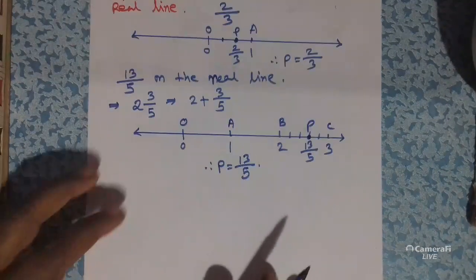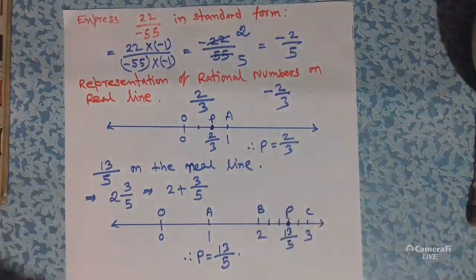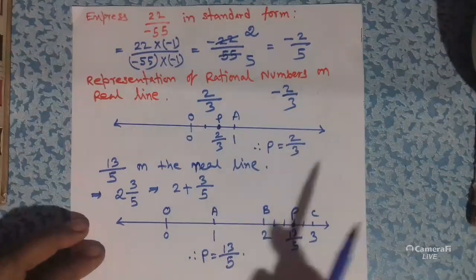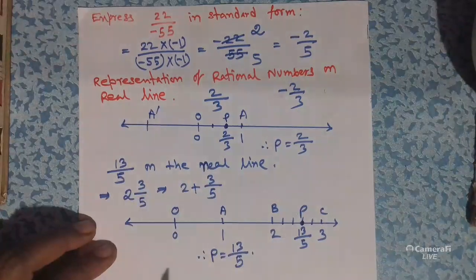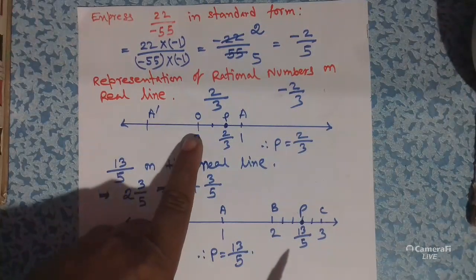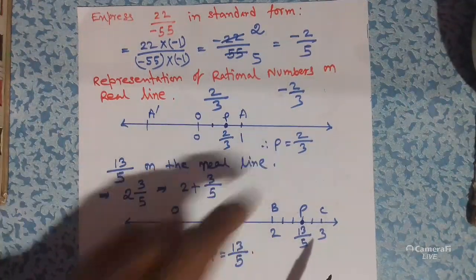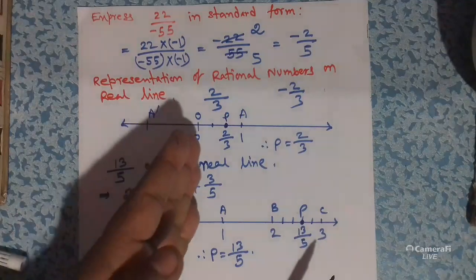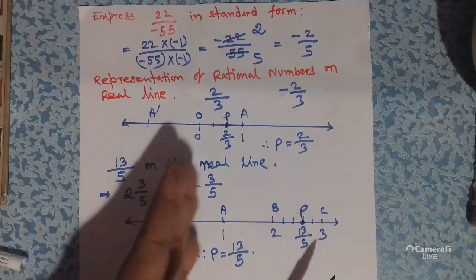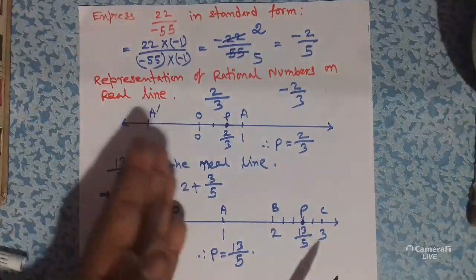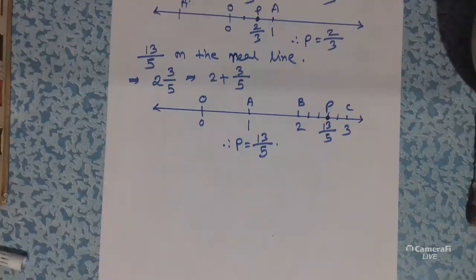Similarly, if I ask you to represent minus 2 by 3 on the real line, in this case you have to take a point A dash to the left of the point O. For negative rational numbers you have to take unit values from the left of O, that means 0, and for positive rational numbers you have to take distances to the right from the point O.